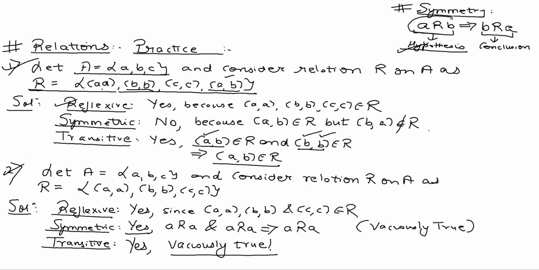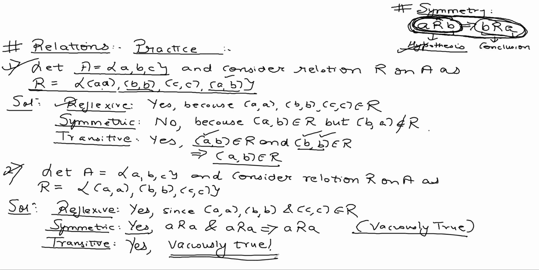When will this statement be false? This will be false if the hypothesis is true but the conclusion is false. But if the hypothesis itself is not true, then you don't need to worry about the conclusion. That means by default, the statement is true.